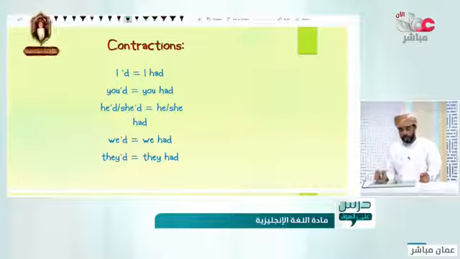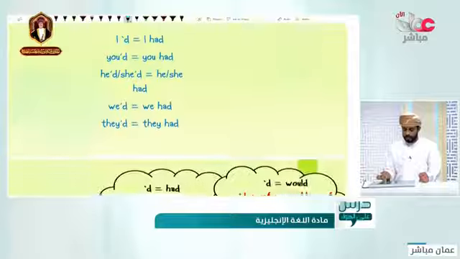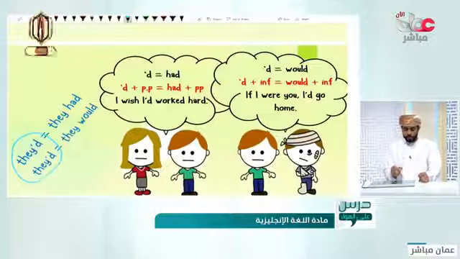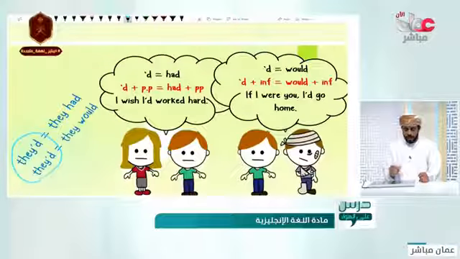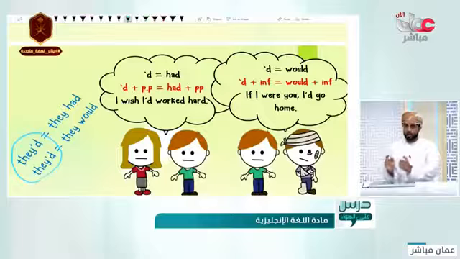We'd, it means we had. And they'd, it means they had. But how can you differentiate between they had and they would? Because sometimes we write they'd, it means they would. How can we differentiate between those two in our examination, for example, or our reading?